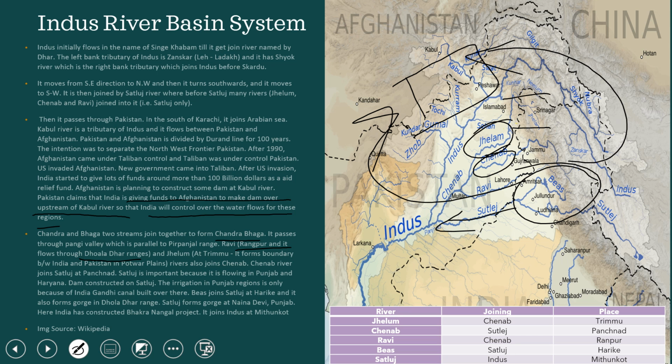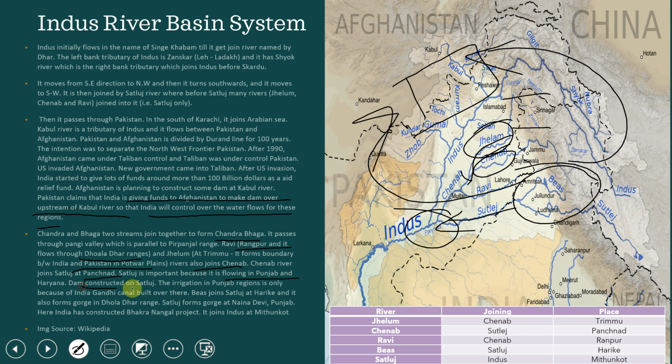So it forms the boundary between India and Pakistan in the Potwar plains. Jhelum and Ravi: at Trimu, it forms the boundary between India and Pakistan at the Potwar plains. The river also joins the Chenab. They came and joined into the Chenab river. Chenab river joins Satluj at Panchanad. And Satluj is important because it is flowing in Punjab and Haryana.